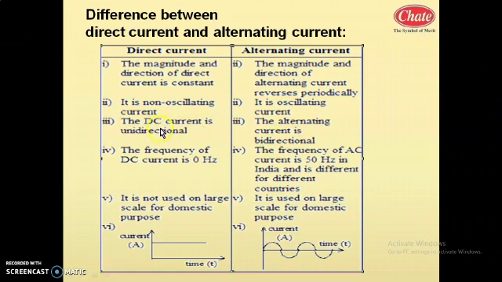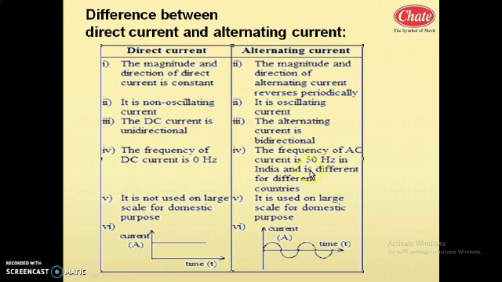Direct current is unidirectional. The frequency of DC current is always 0. The frequency of AC current is 50 Hz in India and is different for different countries. In India, the frequency of alternating current is 50 Hz. It means per second we observe 100 positive and negative parts. One positive and one negative part is called one cycle. So per second we observe 50 cycles, meaning 50 positive halves and 50 negative halves.